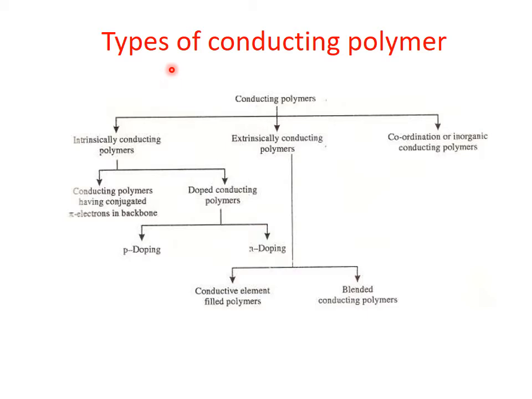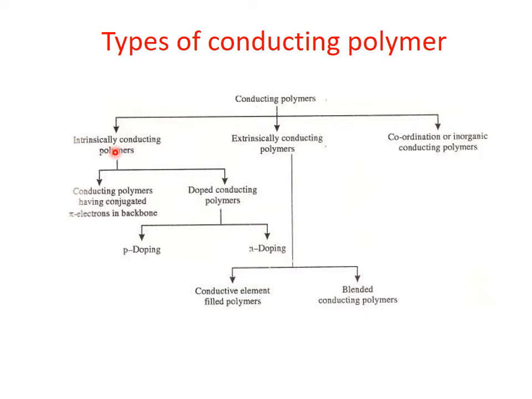Now let's see the types of conducting polymers. We have three types of conducting polymers. The first one is intrinsically conducting polymer. The second is extrinsically conducting polymer. And the third one is coordination or inorganic conducting polymers.